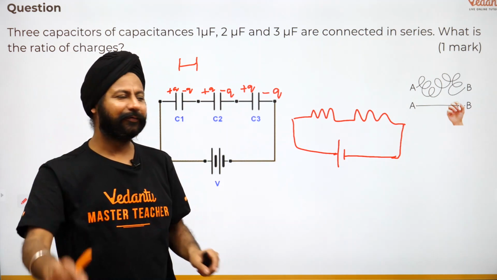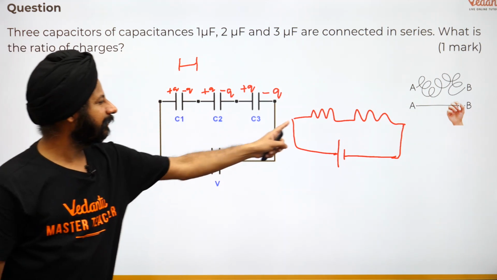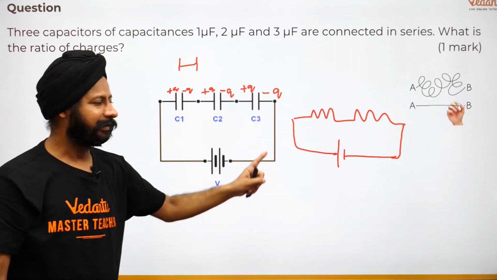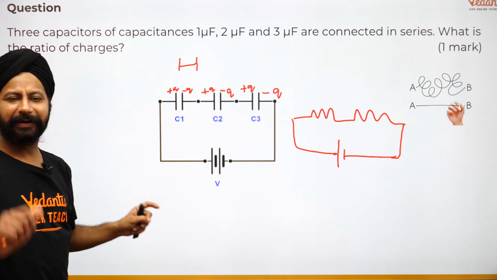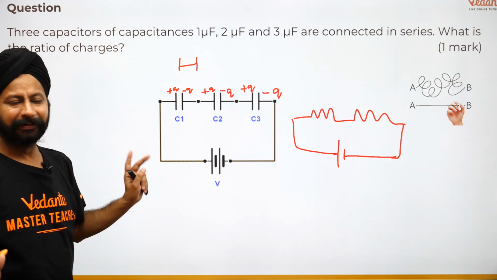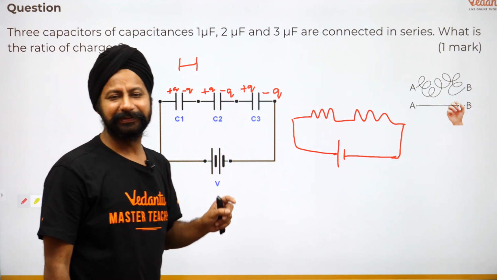Current is rate of flow of charge. So current here is the same. Same logic applies here. Doesn't matter, the resistor was big or small, doesn't matter. In series they have the same current. Capacitor big or small, doesn't matter. They have the same charge. Done. What is the answer? 1:1:1. I'll show you the sample response there, but this is it.